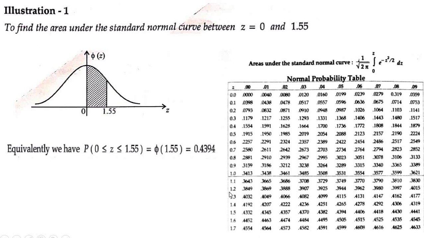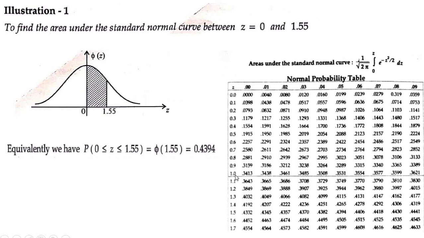So how to find the value of phi of 1.55? When you check towards your left-hand side, column-wise, you have 0.0, 0.1, 0.2 and so on. There are many values below. You have 2.1, 2.2, up to 3.0. What we need here is only what I've pasted here, but in your normal probability table you will have values from 0.0 up to 3.0. No values will extend more than that.